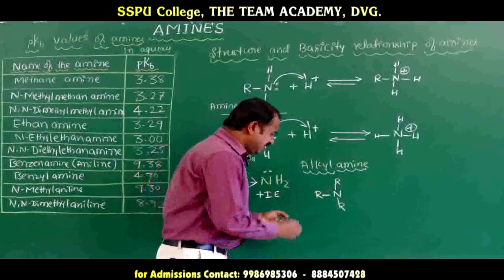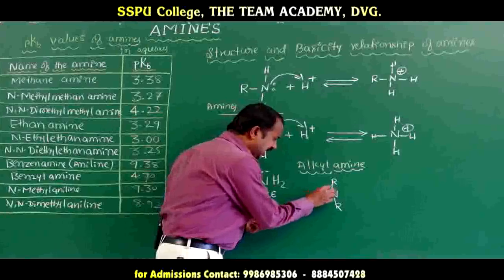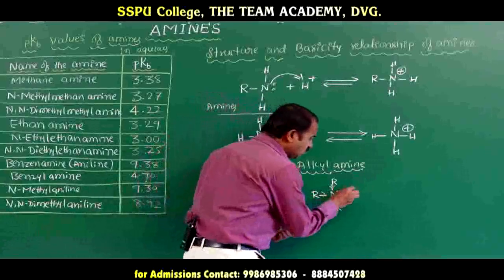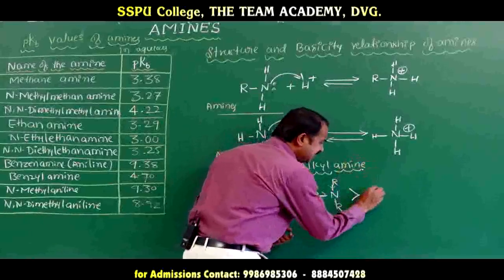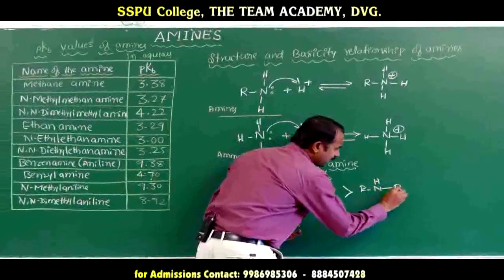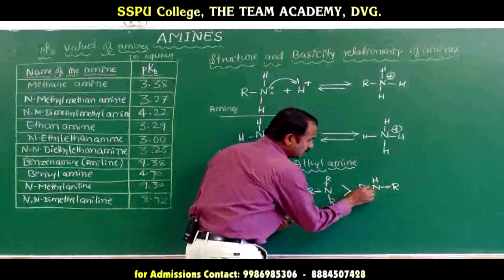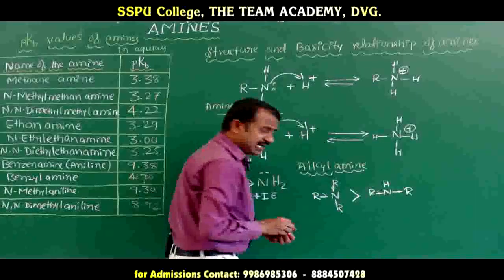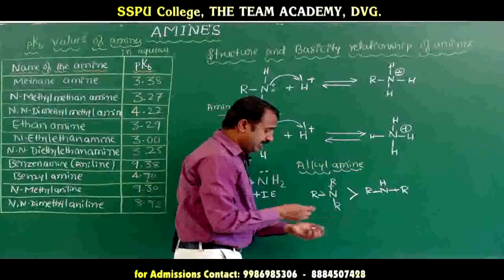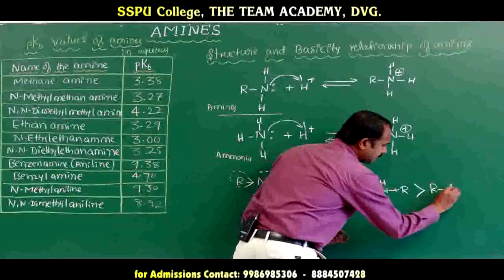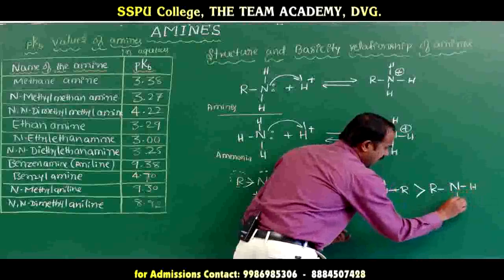The tertiary amine has three electron releasing groups. Tertiary amine is more basic than secondary amine. Here there are two electron releasing groups, and the secondary amine is more basic than the primary amine.